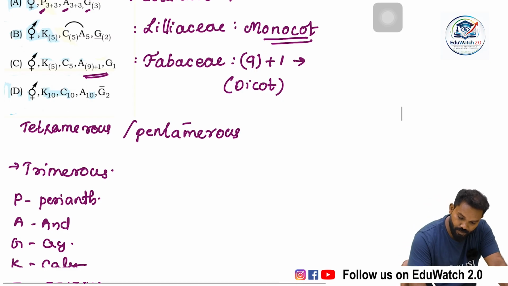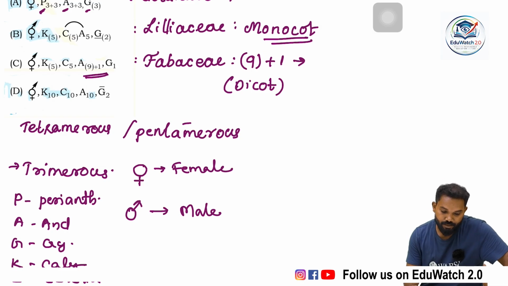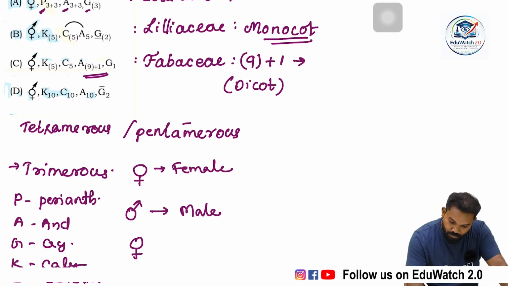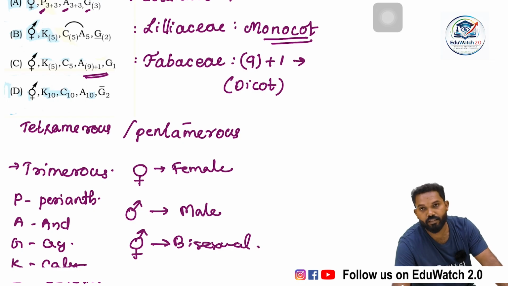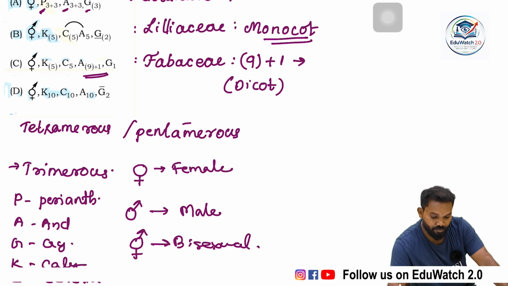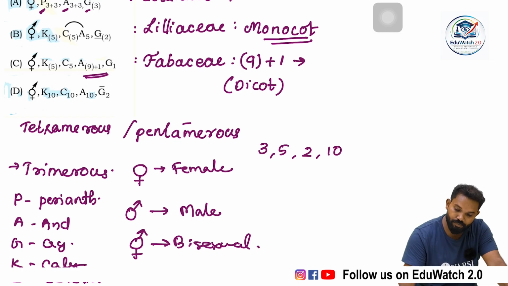Then there are some symbols. A circle with a cross at its base means female. A circle with an arrow above it means male. Both male and female together is called bisexual. If the flower is bisexual, we use a symbol with a circle, an arrow and a cross. Then some numerics are present: 3, 5, 10, 2, etc.